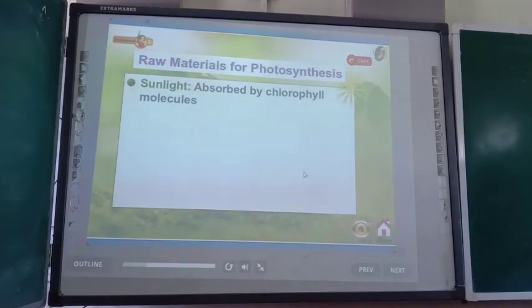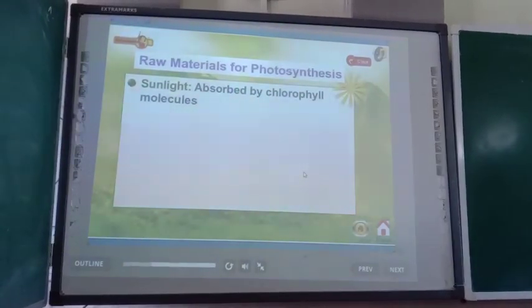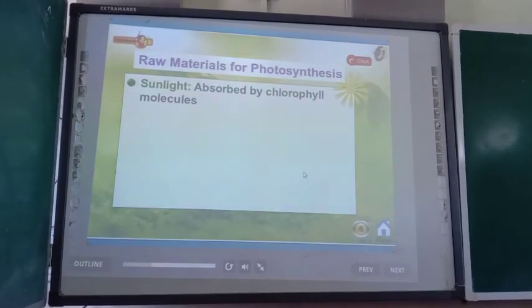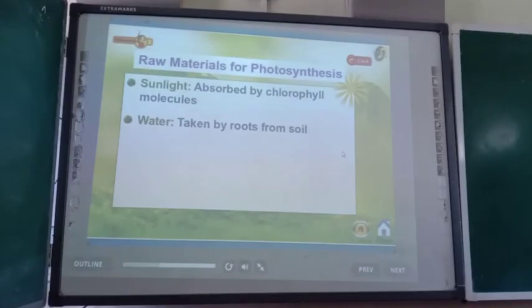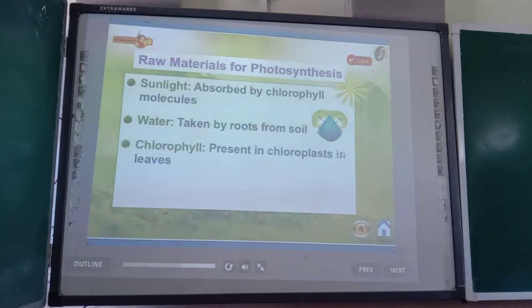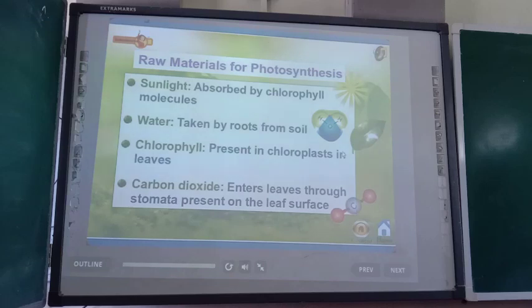Raw material for photosynthesis. Sunlight. It is absorbed by chlorophyll molecules. Water. It is taken by roots from soil. Chlorophyll. It is present in chloroplasts in leaves. Carbon dioxide. It enters leaves through stomata present on the leaf surface.